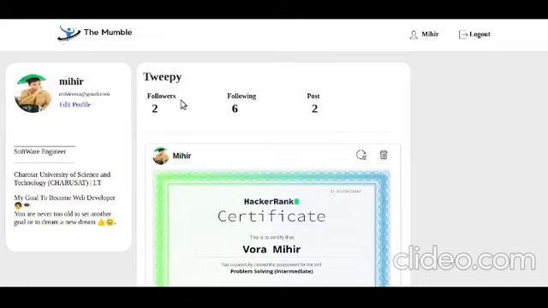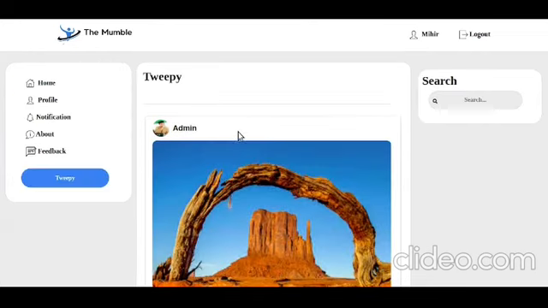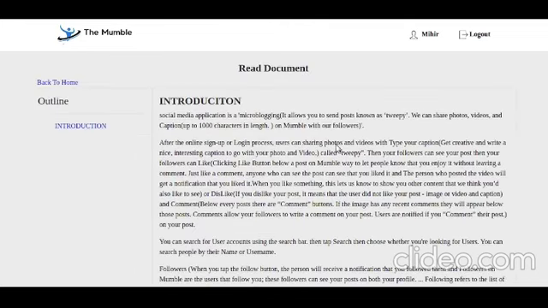Okay, and I will go back to my home page, and if you want to see all notifications, so over here. Now this functionality is not working. We are working on it, and we are updating this functionality in the future. And if you want to read more details about this application, you can click on the about page. Here you can read more information.